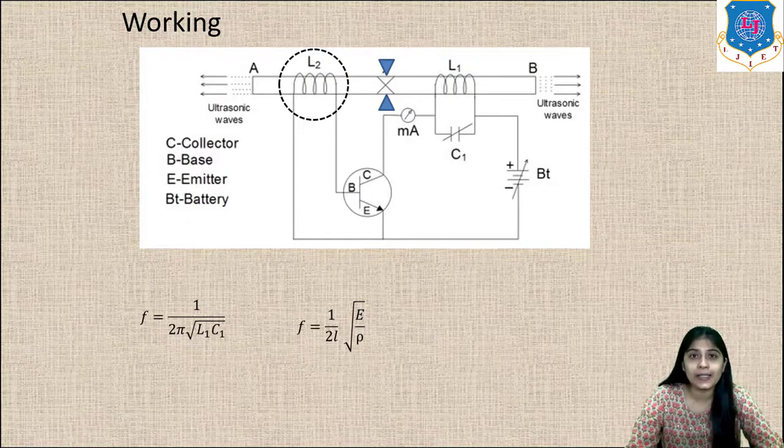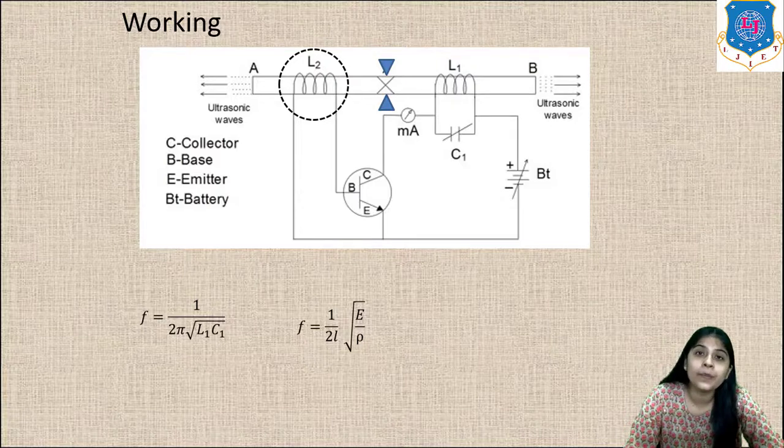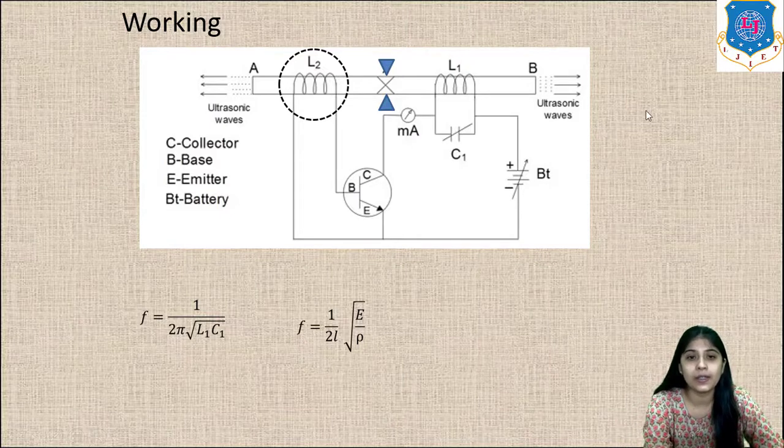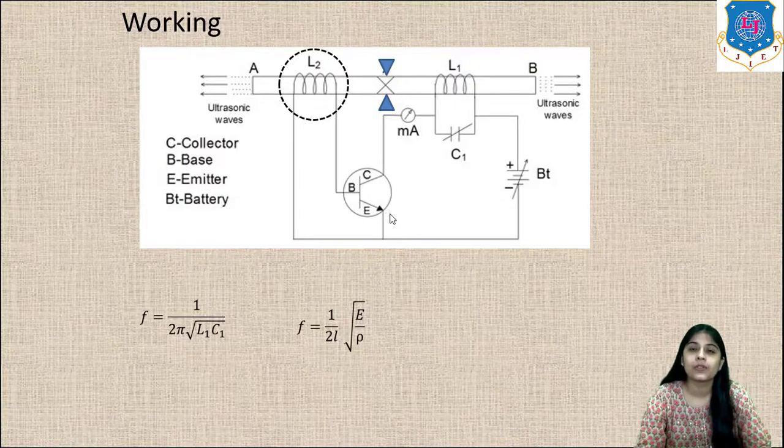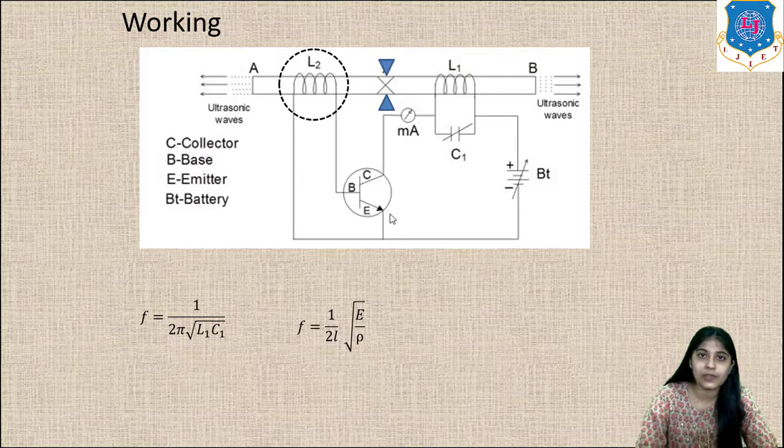Now one end of this tank circuit, the combination of L1 C1, is connected to the battery, and the other end is connected to the collector of the transistor through a milliammeter. Now L2 is left. L2 is connected between base and emitter, which is acting as a feedback loop. So this is a very simple, very basic construction.